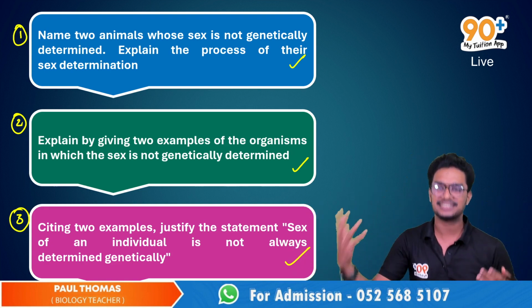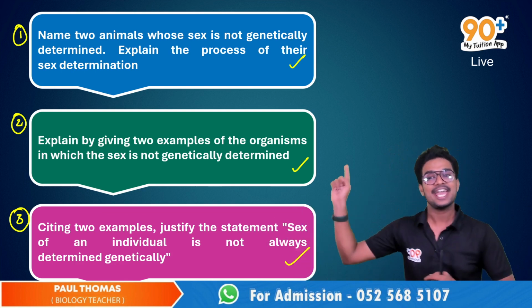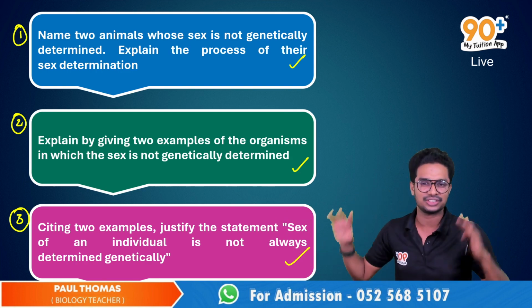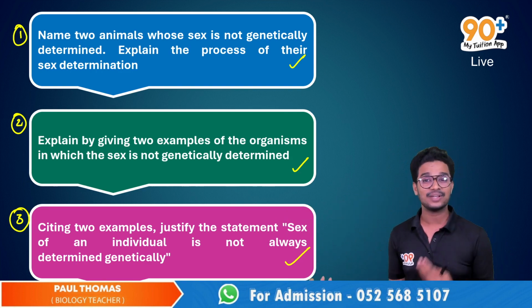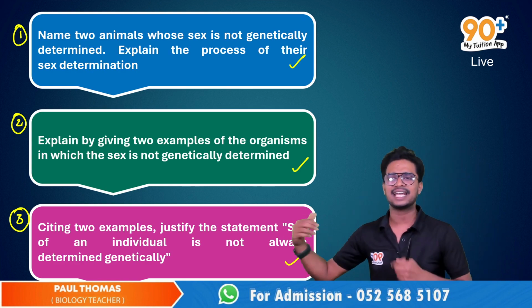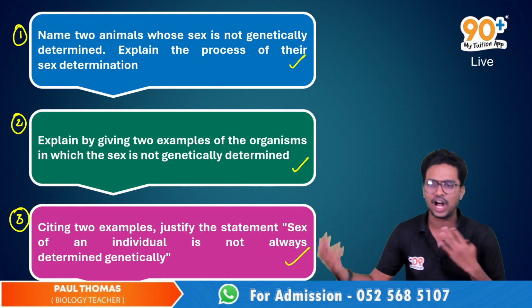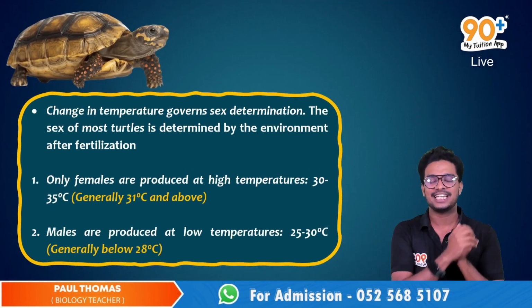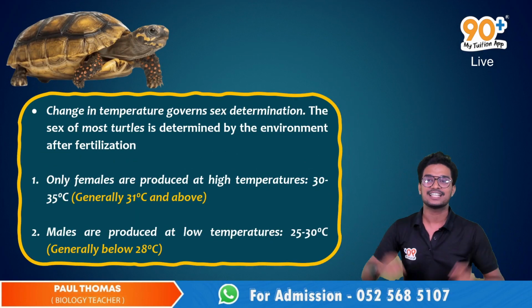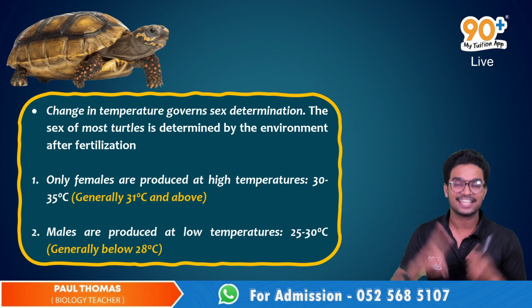Explain the process of their sex determination. The second question is, explain by giving two examples of the organisms in which the sex is not genetically determined. And the third and final question is, citing two examples, justify the statement: sex of an individual is not always determined genetically. The classical examples for this, according to your textbook, are turtles and snails.